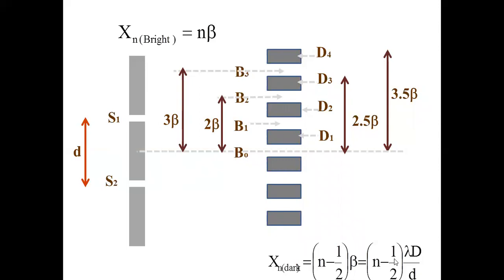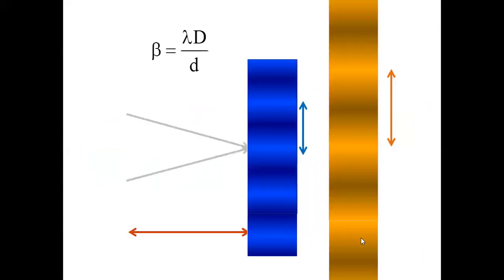Which fringe is asked? From the central bright fringe, if the 7th dark fringe is to be considered, then it is at a distance of 6.5 beta. Because for the first dark fringe, it is half beta. Then 6 fringes, 6 beta, 6.5. So the 7th dark fringe is at 6.5 beta, the 11th dark fringe is at 10.5 beta, but the second bright fringe is 2 beta, the 11th bright fringe is 11 beta. So here n beta, here n minus half beta. Okay, this is to be understood here.